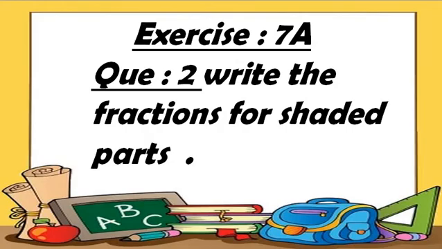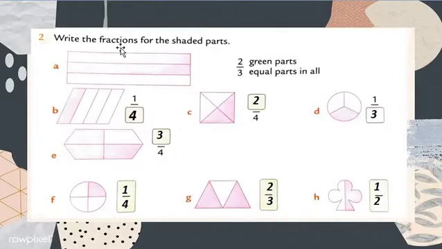So now let's check here, my dear students. Again I repeat, question number 2, write the fraction for the shaded parts. Question number A is a rectangle and there are 3 equal parts. That's why we write the denominator. What does the denominator show? The denominator shows the whole parts, how many parts the shape has. The rectangle has 1, 2 and 3 parts, so 3 equal parts in all.